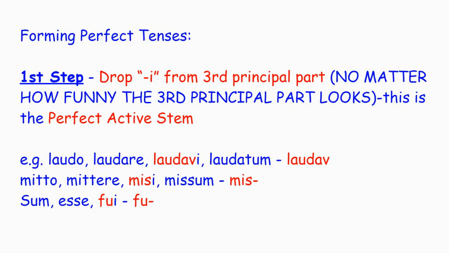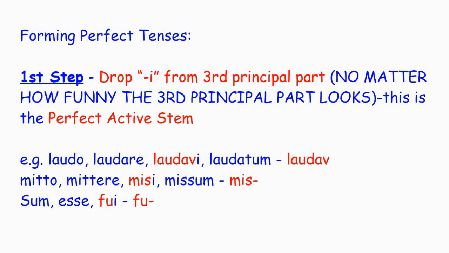First thing, go to the third principal part and drop the I, because that I is really, as we're going to see, the first person singular perfect ending. You have to take off the ending to get the stem. Drop the I from the third principal part, no matter how funny the third principal part looks, no matter how different it looks from the other principal parts. That's your perfect stem. All right, so drop the I, there's your stem.